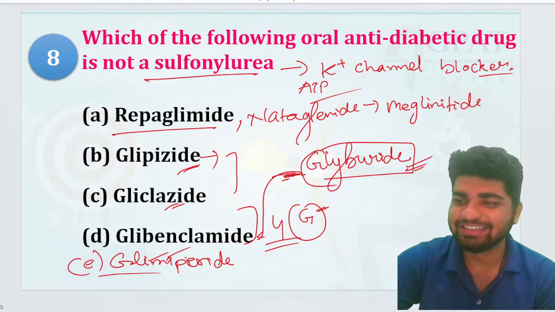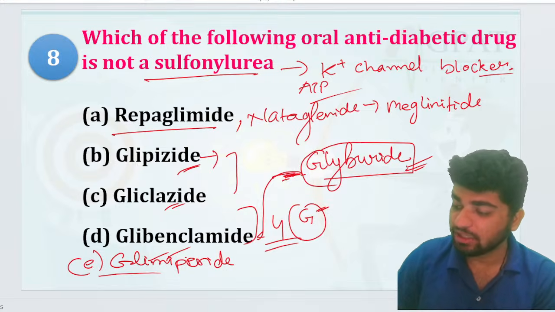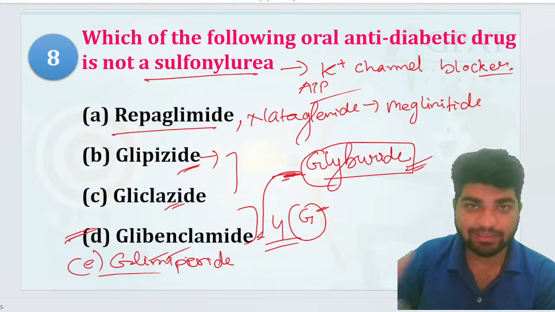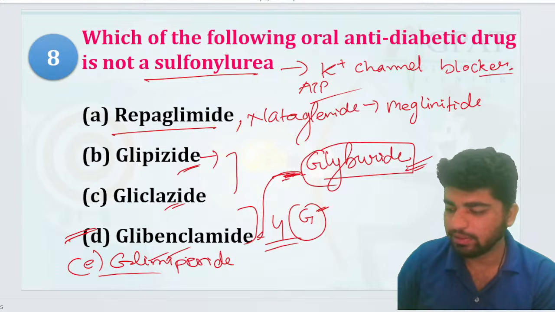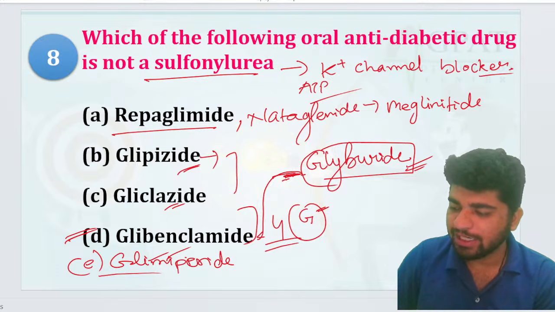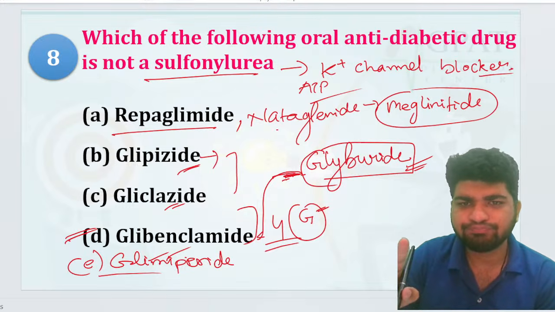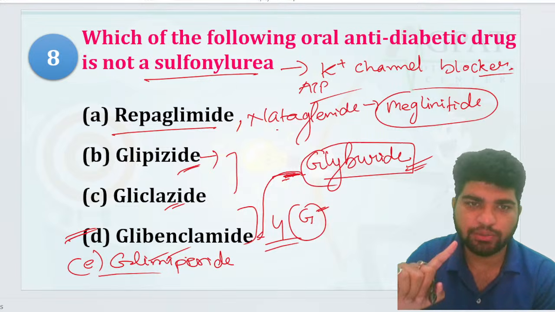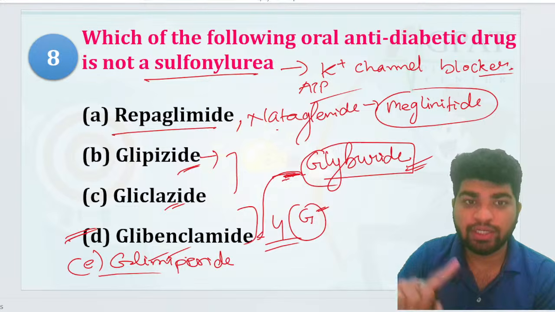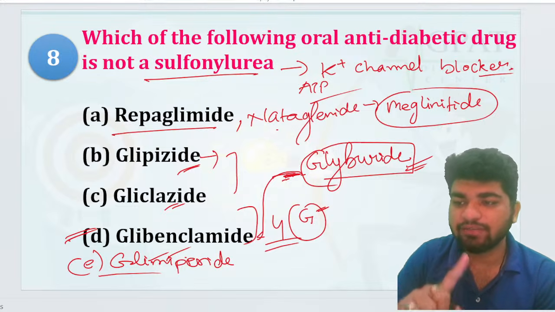Okay okay. Chalo guys, this one, that's your glyburide is also known as your glibenclamide. This is the one important thing to remember, right? And repaglinide, nateglinide, these are meglitinides. They are not the sulfonylureas. They do act like sulfonylureas, but they are not the sulfonylureas.